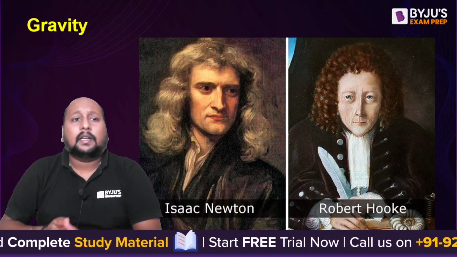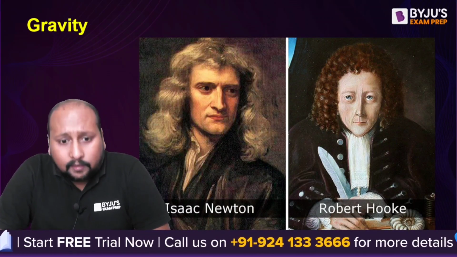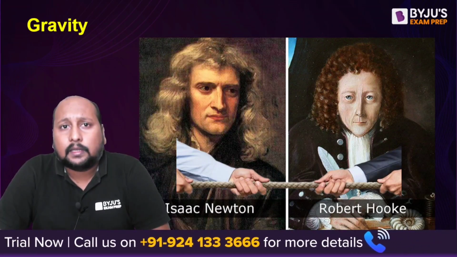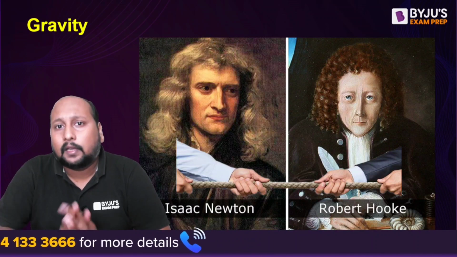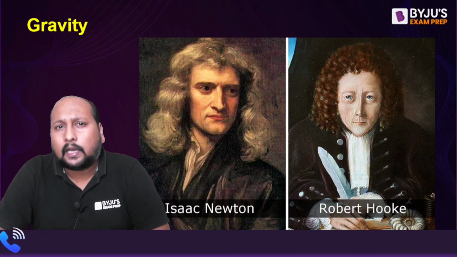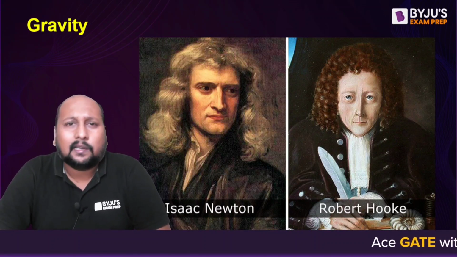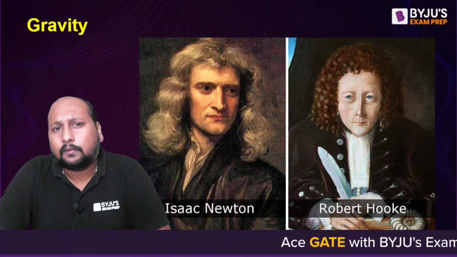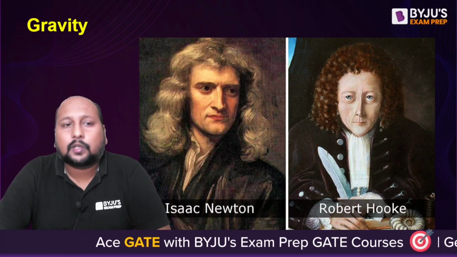If I talk about gravity, now this was very controversial, and many felt that this was the reason for Isaac Newton and Robert Hooke to have different pathways. Actually, what happened, Robert Hooke gave the idea of gravity when he was delivering a lecture in one of the sessions in Oxford.